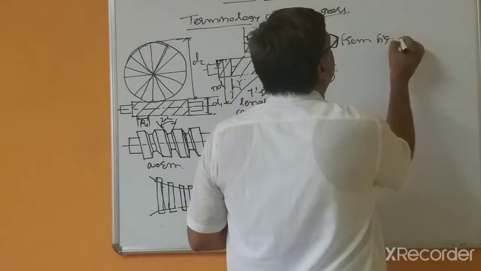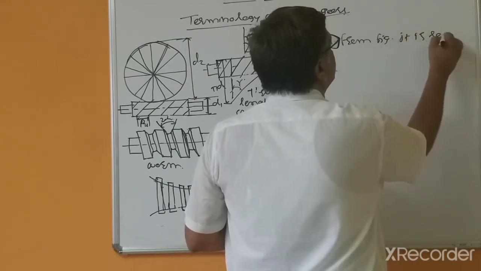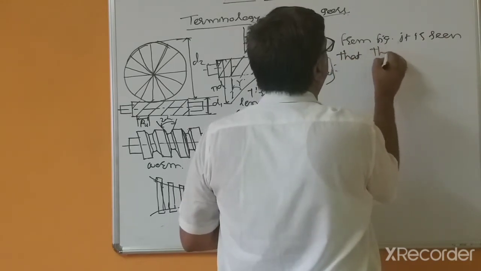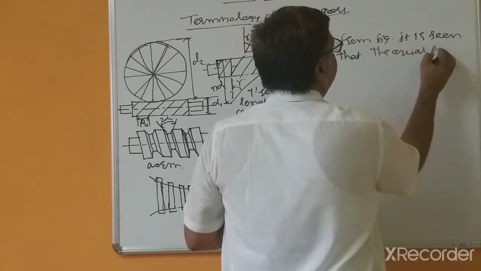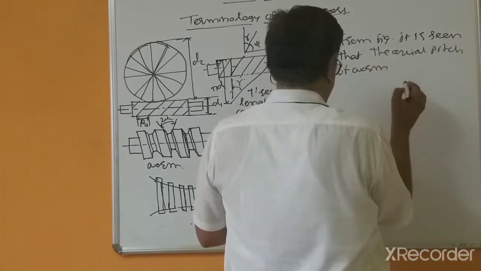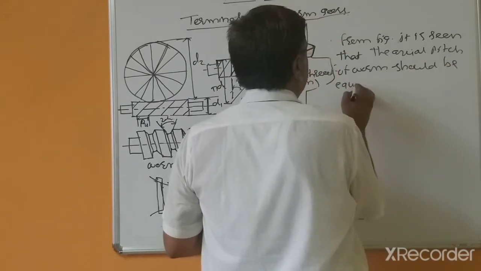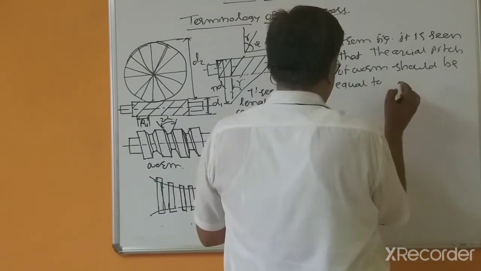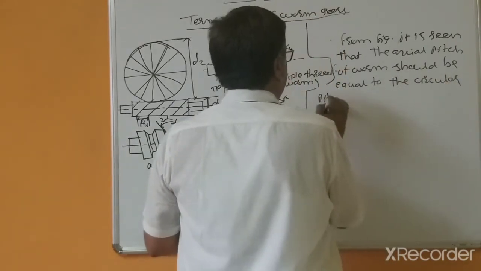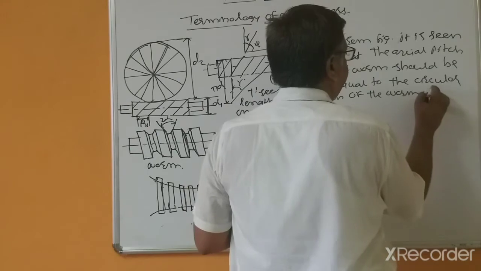From the figure it is seen that the axial pitch of worm should be equal to the circular pitch of the worm wheel.